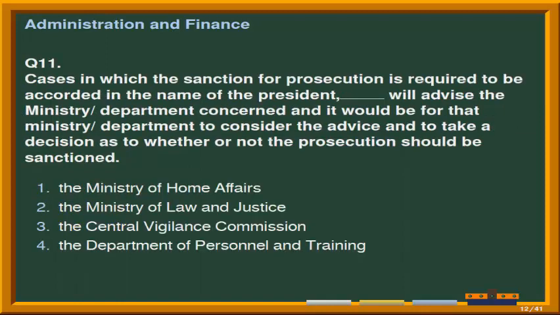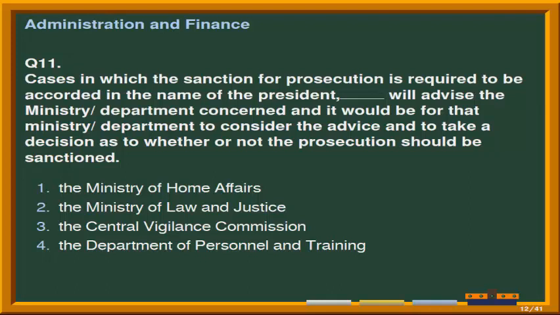Next question is, cases in which the sanction for prosecution is required to be accorded in the name of the President, ___ will advise the ministry or department concerned, and it would be for that ministry or department to consider the advice and to take a decision as to whether or not the prosecution should be sanctioned.